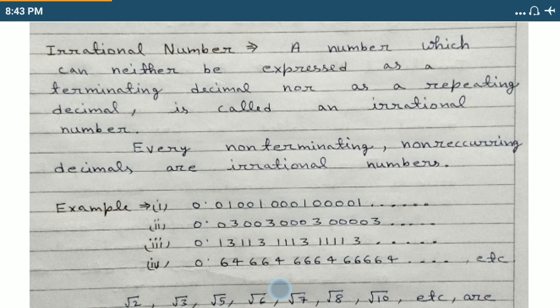Or we can simply say that a number which can neither be expressed as a terminating decimal nor as a repeating decimal is called an irrational number. Thus, every non-terminating, non-recurring decimal is an irrational number.